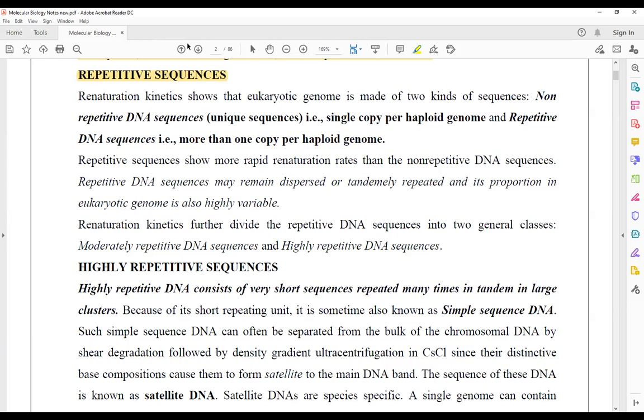Any doubt? You can ask me. Okay. The renaturation kinetics shows that the eukaryotic genome is made up of two different types of sequences. One is non-repetitive DNA sequences, referred to as unique DNA sequences, which are present in a single copy within the genome. Another type is referred to as repetitive DNA sequences. These are present in more than one copy per haploid genome. Okay, next.